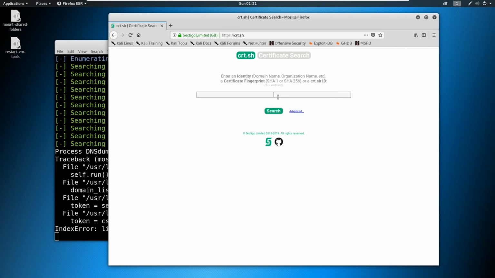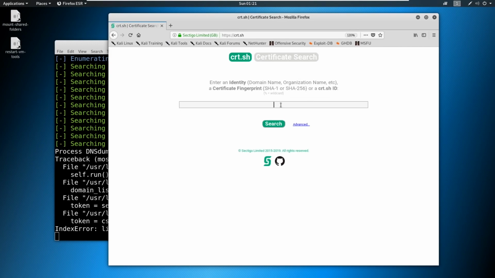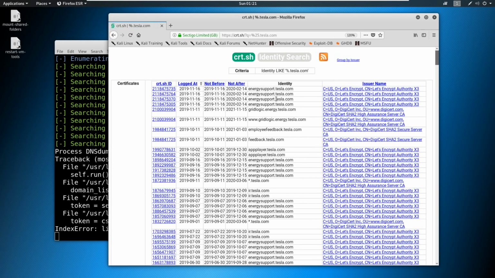Let me make this a little bigger for you. And we can do the wildcard ourselves. So you see the percentage sign is a wildcard. So we're just going to say %.tesla.com. Now what we're doing is we're using certificate fingerprinting. We're going to go out and look for certificates that have been registered, and it's going to attempt to find those and tell us what's out there.